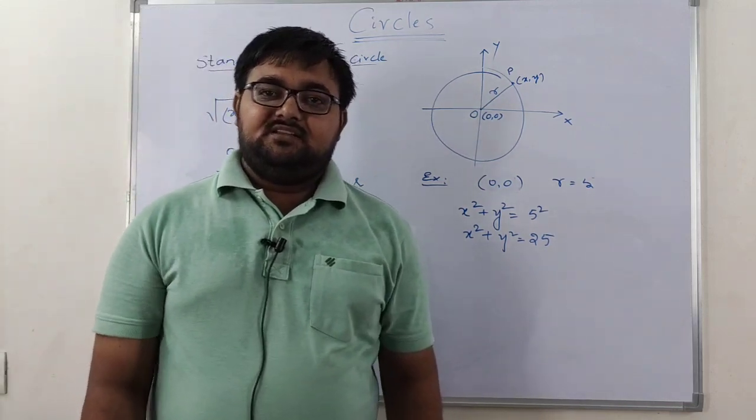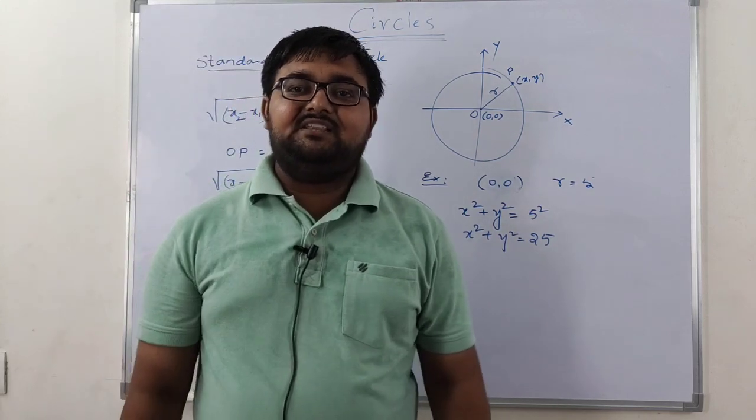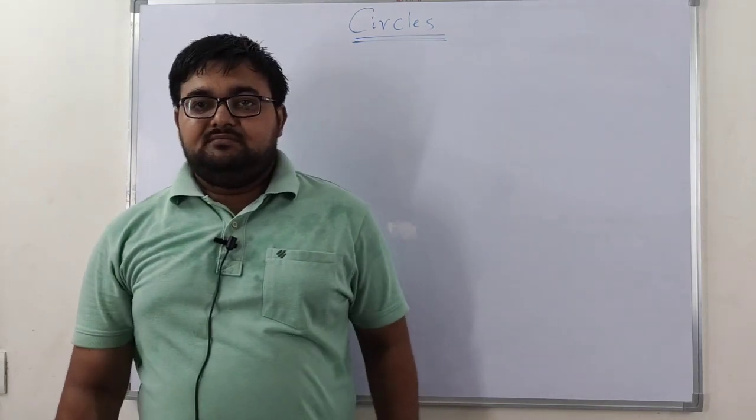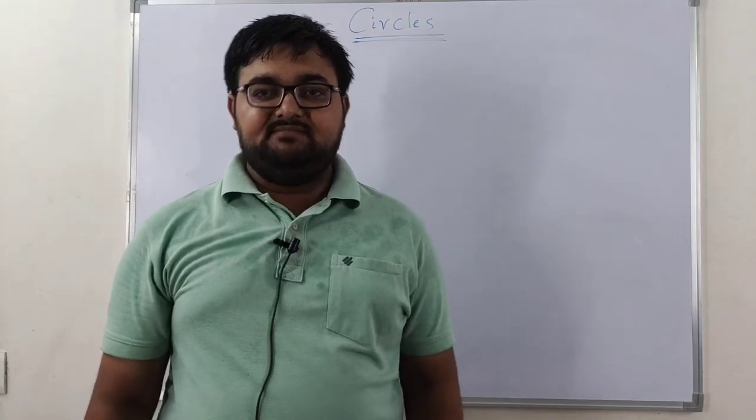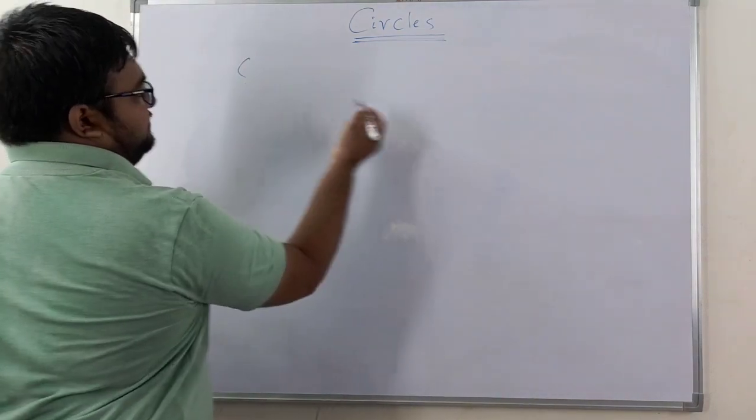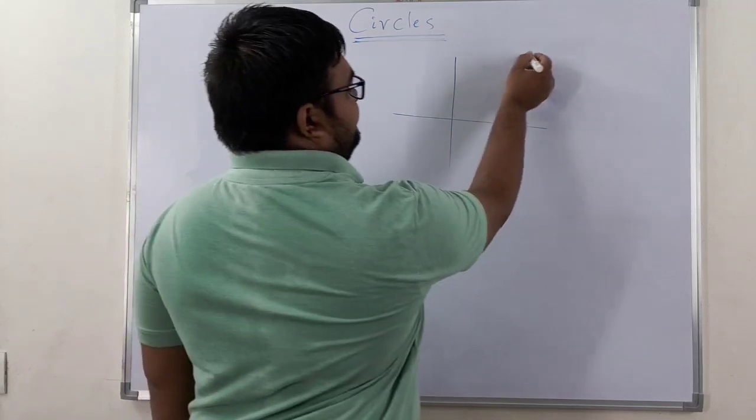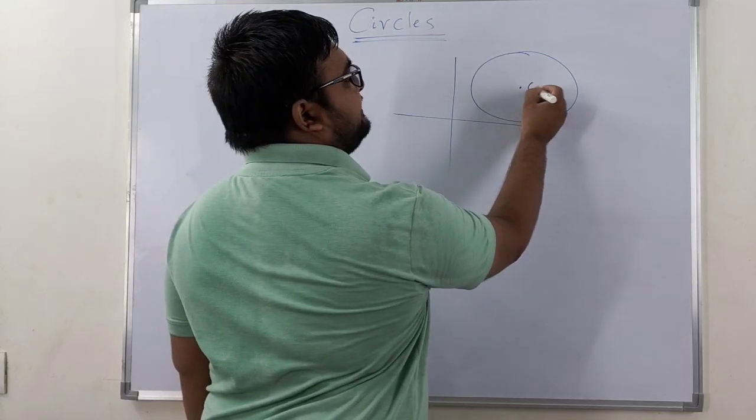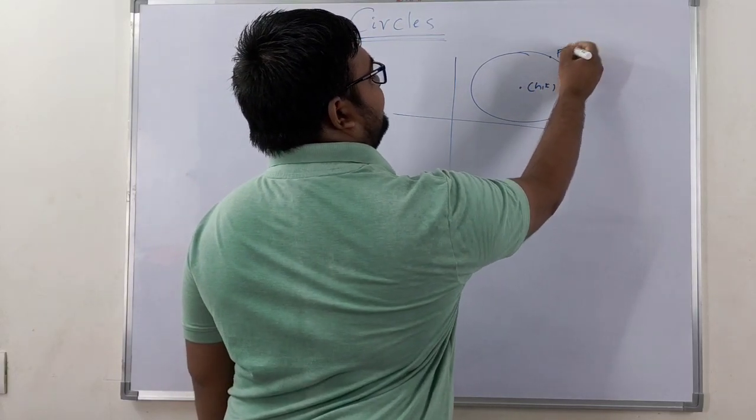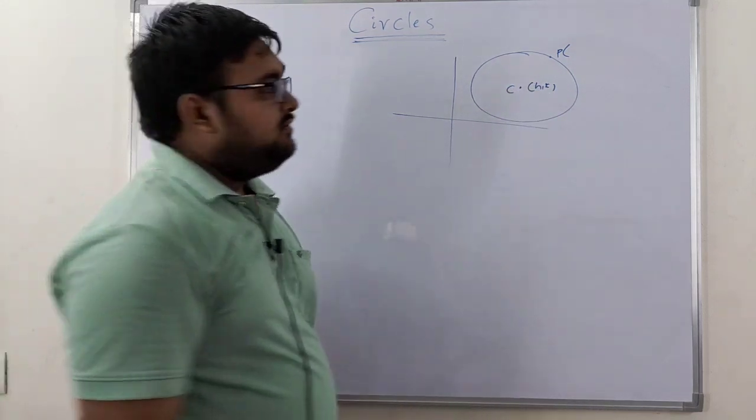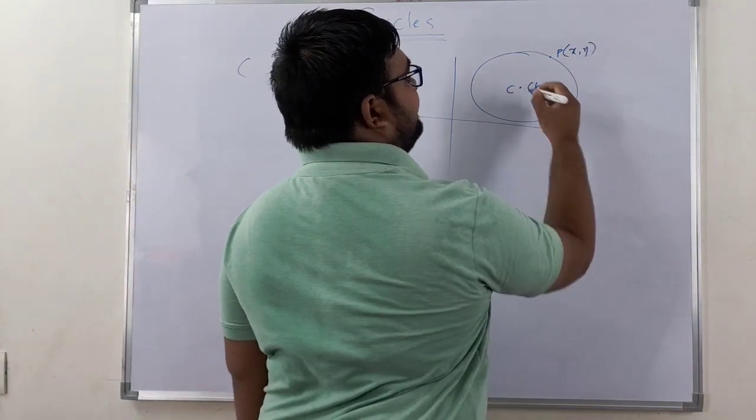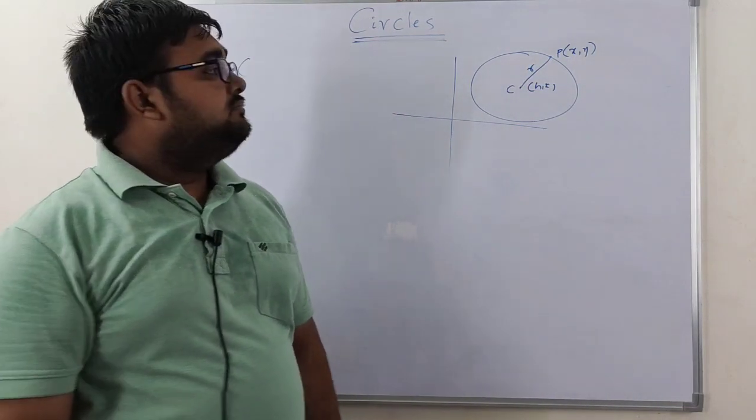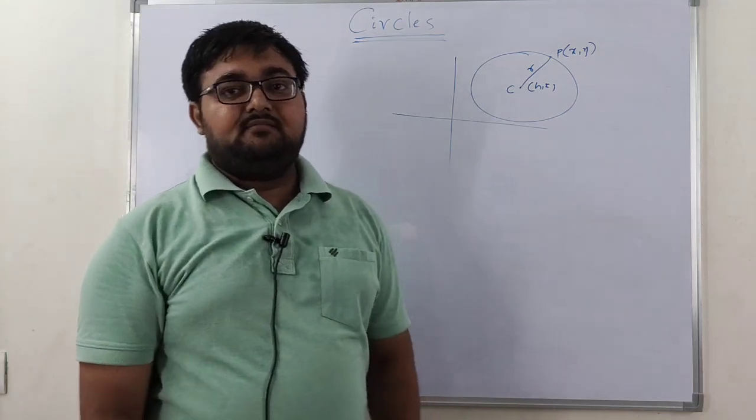Other than center 0 comma 0, there may be some other center given. So how do we find the equation of the circle? In the coordinate system, there is a circle somewhere in the first quadrant. Let the center be some h comma k, call it c, and there is some point x comma y, and the distance between these 2 points is some r.